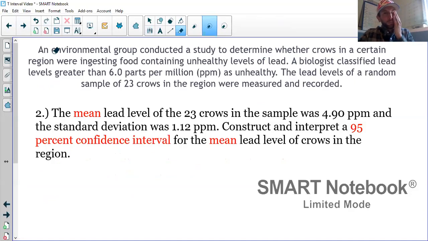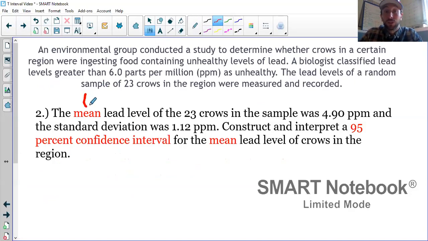Number 2 here. So the mean lead level of the 23 crows. Once I see that, this tells me I'm doing some kind of t, most likely in real life, but on the AP exam, it's a t interval. We've got one sample, so now I know it's not a 2-sample t interval. It's just my one sample, just my regular t interval. Pretty obvious this one, we're creating a confidence interval, I hope. But this could say, estimate the mean lead level of crows in the region, and hopefully you remember that the way we estimate that parameter is using a confidence interval. So step 1,